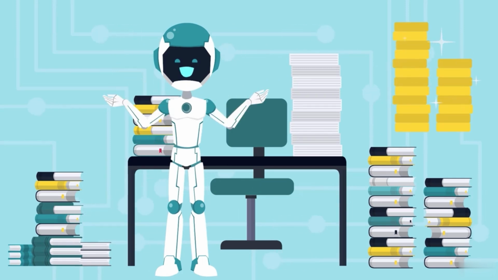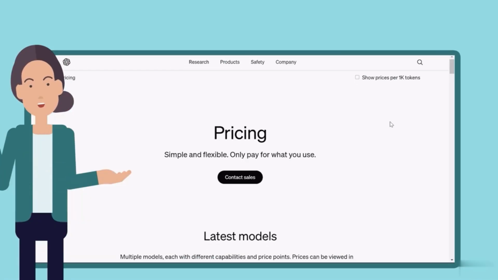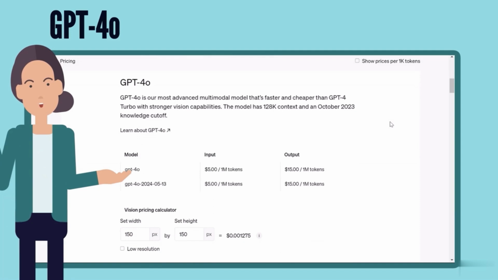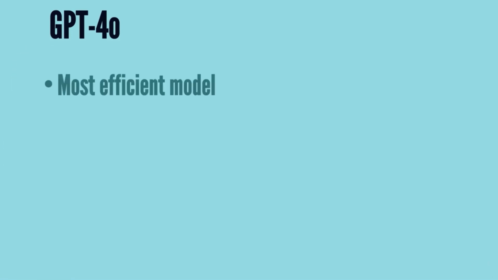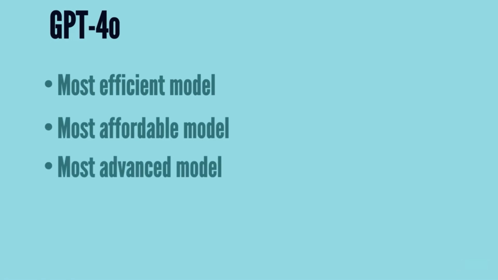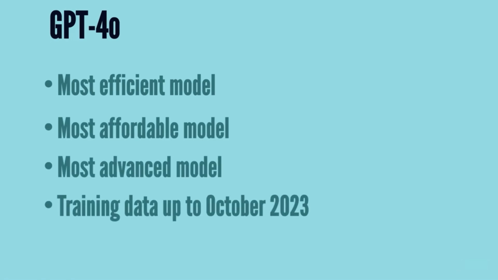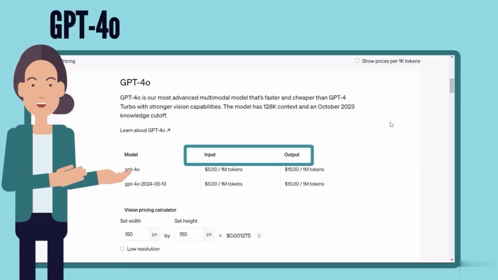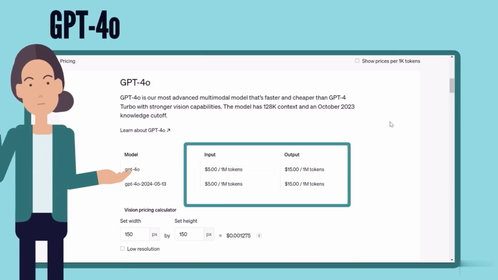Of course, the price is also model-dependent, so let's visit OpenAI's pricing page, study the models available when this lesson was recorded, and discuss their price points. First comes GPT-4 Omni, or as you'll most often hear, GPT-4o. This is OpenAI's most efficient, affordable, and advanced model, with training data up to October 2023. Now, you see that the price is determined by the number of input and output tokens, with each type being priced differently.